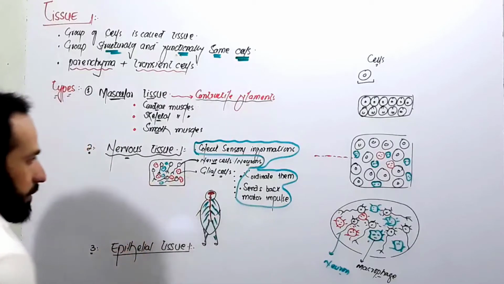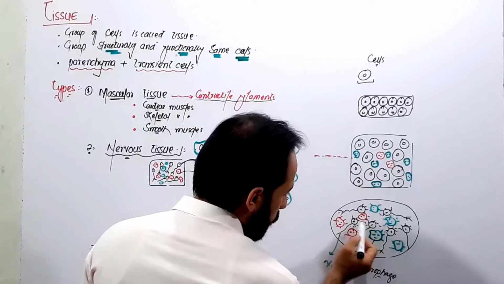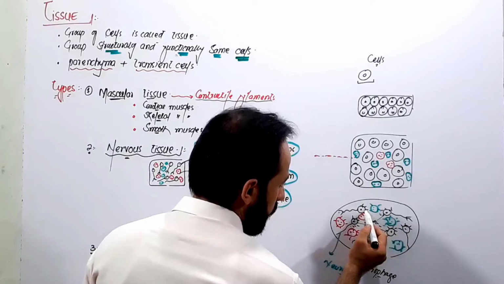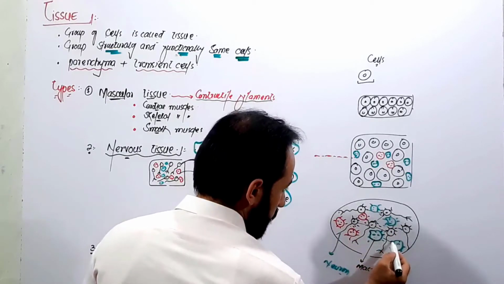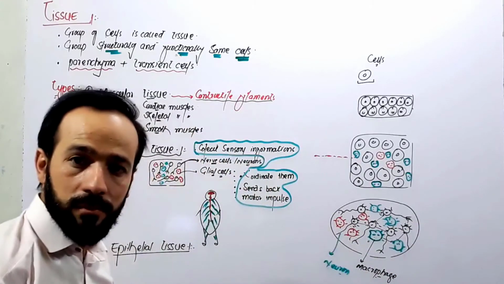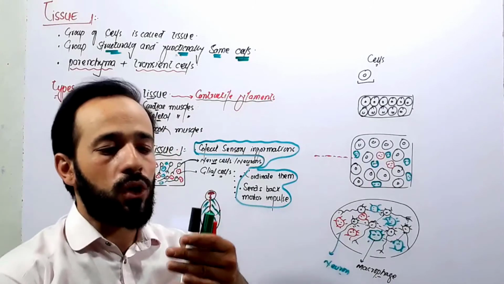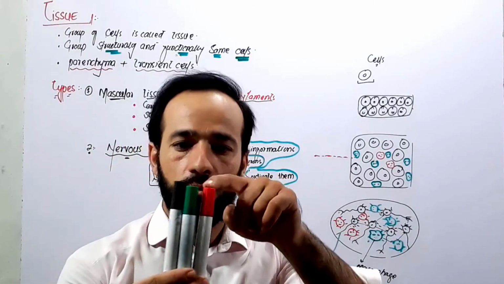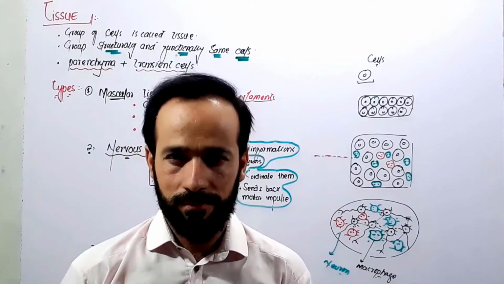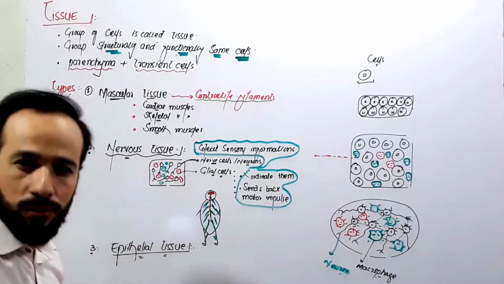If you focus here in this tissue, you can see that between these cells there are very many gaps, intercellular spaces present. But we have a tissue in our body in which the cells are very close to each other. This is one cell, this is another cell, and another, and these cells are very close to each other. So we say that tissue is called the epithelial tissue.